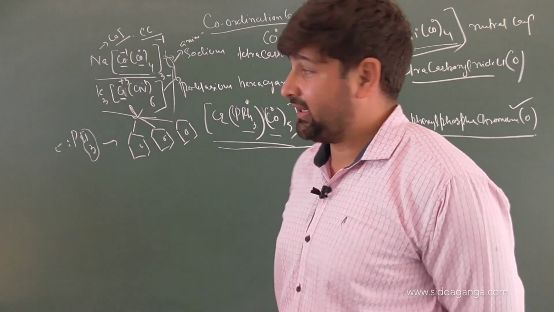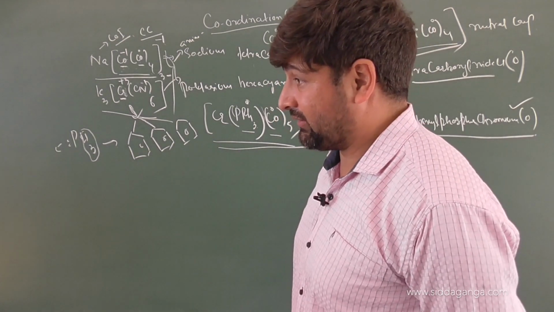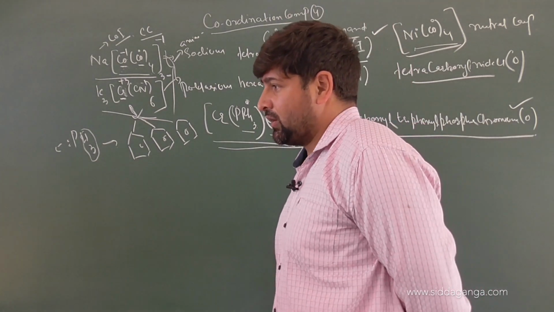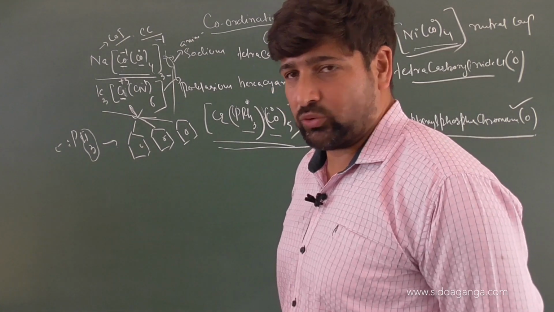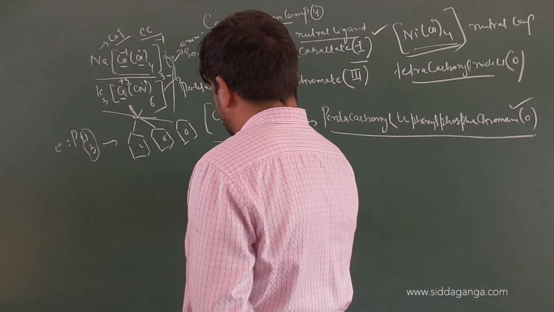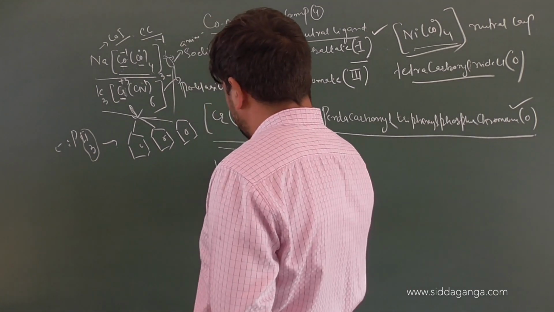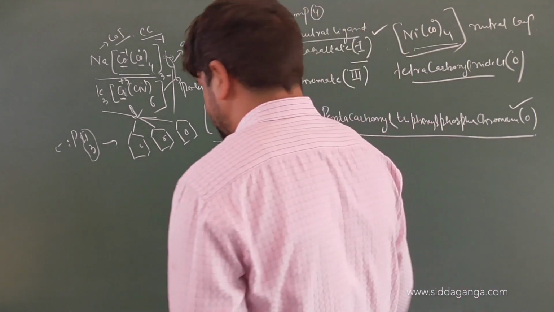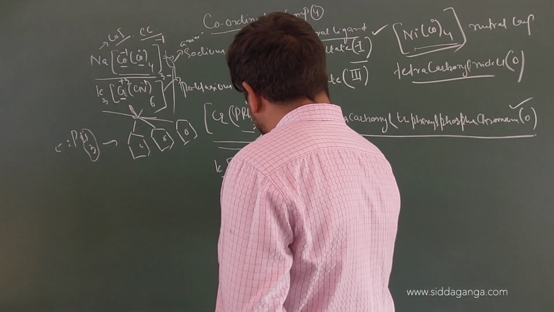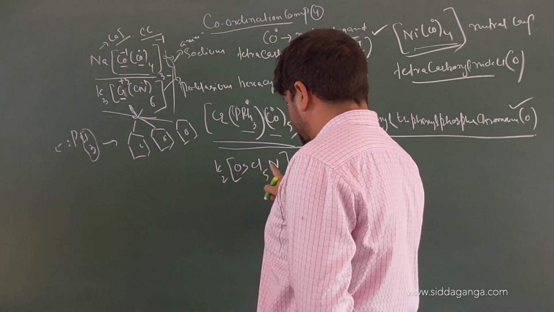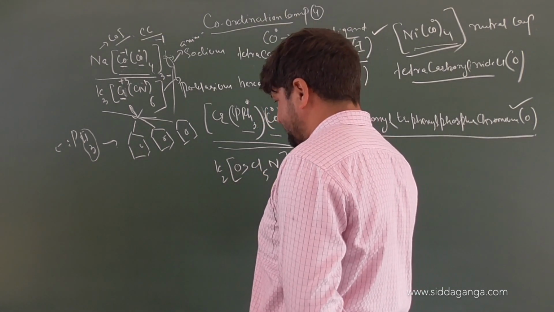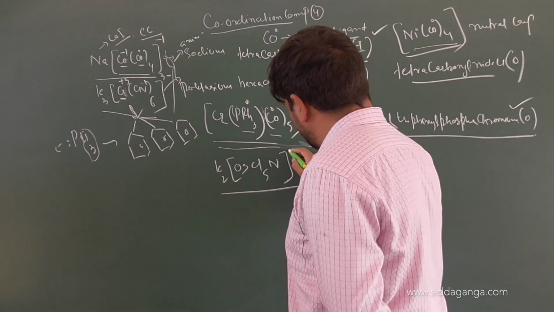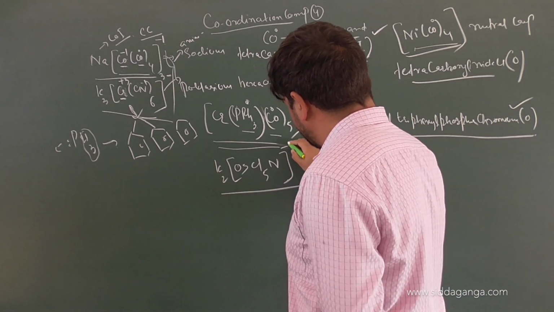Am I clear with this naming? Have a look carefully. We are using all the rules that we have learned so far. Yes or no? Let us talk about one more example. Yes, children. K2. We have a complex in the form of K2OsCl5N. What does Os mean? Osmium. Now Cl is monoatomic and nitrogen is monoatomic, so I am not showing brackets here at all. And then it is attached to a counterion. Once it loses electrons, we know the charge of the complex will be -2. Correct or not? Very good.